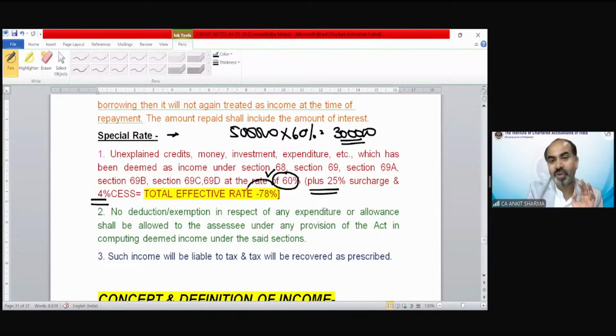So cumulatively, you have to pay at least 78% as your tax liability. Interest and penalties are separate. So on this 5 lakh rupees, 78% needs to be paid as tax only. The interest and penalty would be separately charged. No reduction, no exemption in respect of any expenditure.